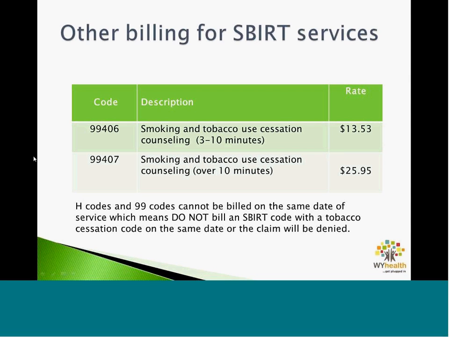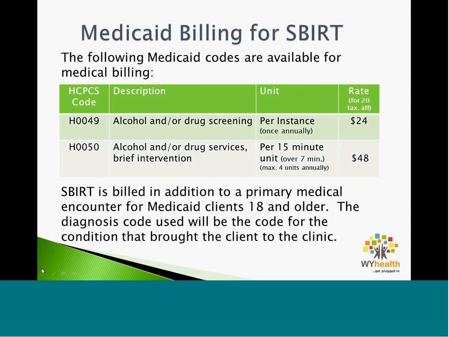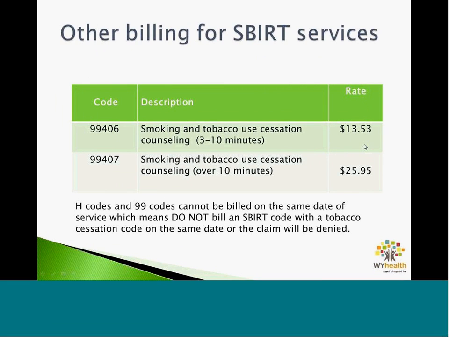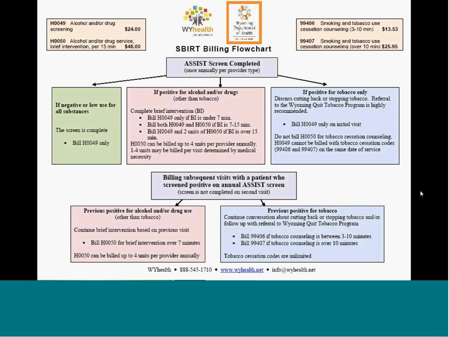However, since the screening tool also screens for tobacco, it can be paid at a higher rate. If the screening tool is used on the first time to see the patient, you can bill at a higher rate of $24 as opposed to $13.53. We described this a little bit better in the SBIRT billing flow chart.